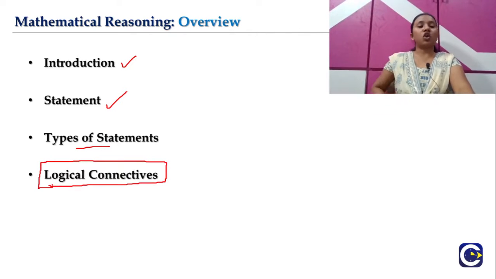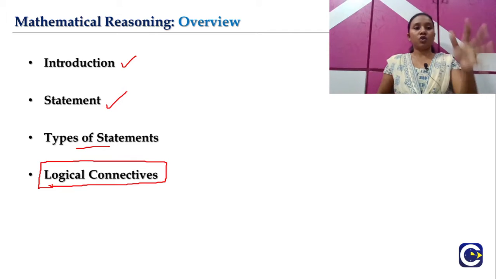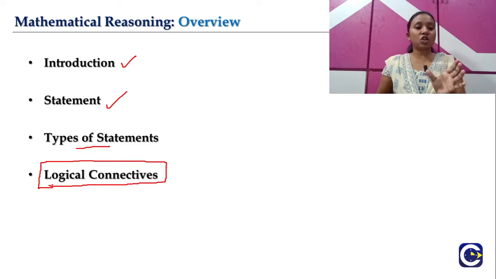When it comes to logical connectives, as part of our mathematical reasoning, this topic will be very important, because our entire mathematical reasoning chapter will be revolving around logical connectives.